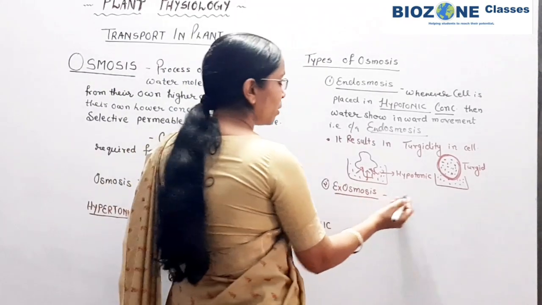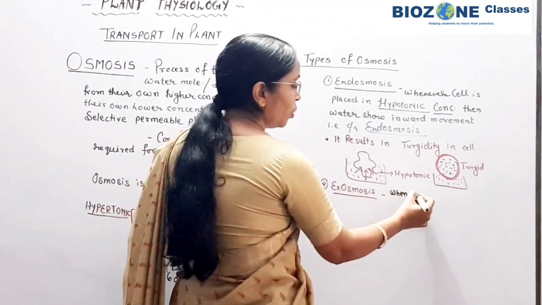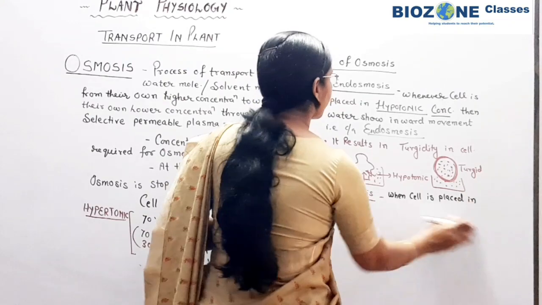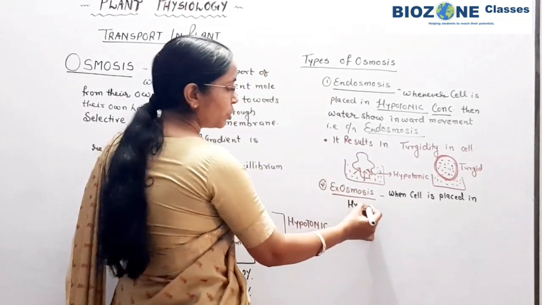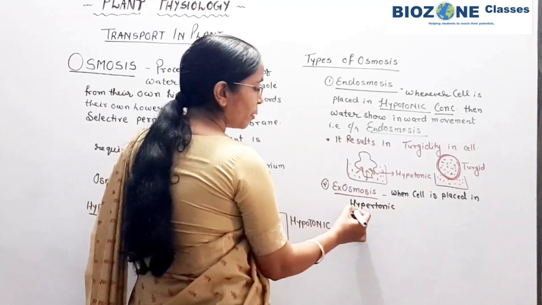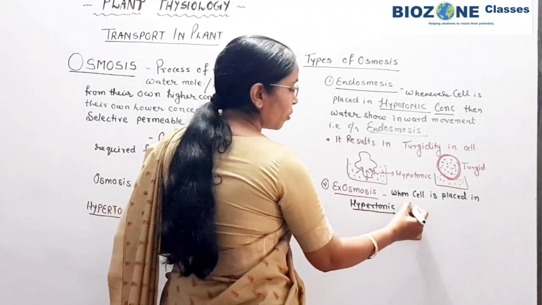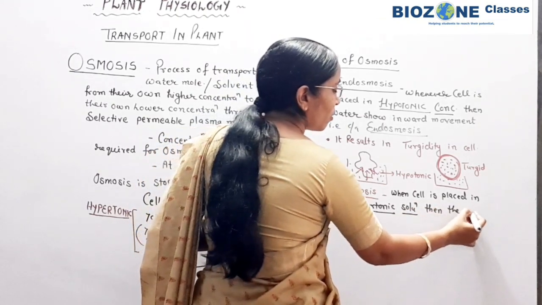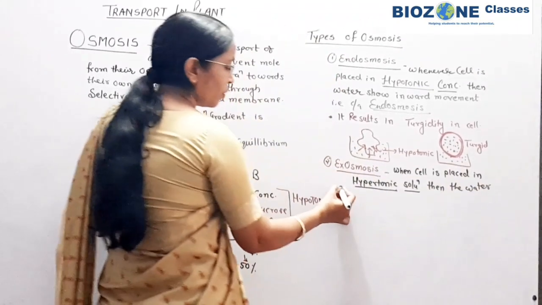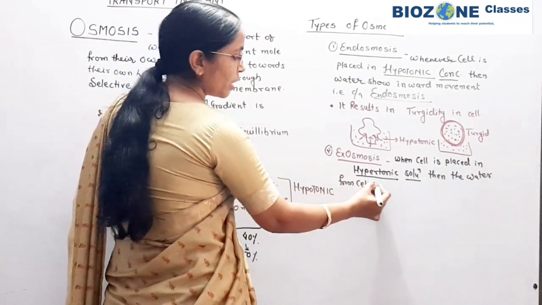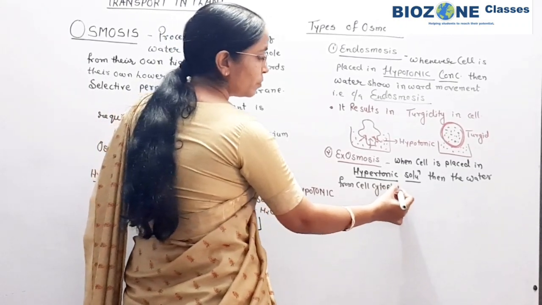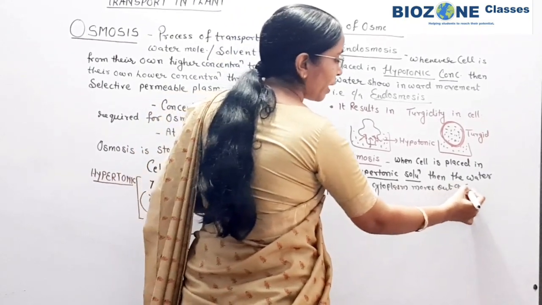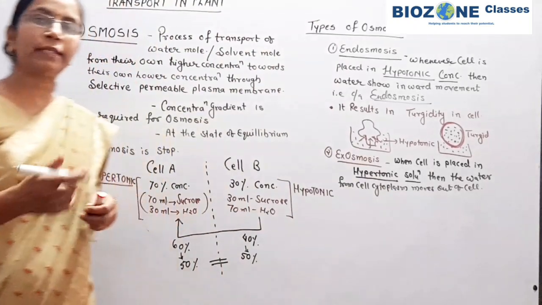So exosmosis means, you remember, when a normal cell is placed in a hypertonic solution or hypertonic concentration, then the water from the cell sap or cell cytoplasm moves out of the cell, and the process is called exosmosis.